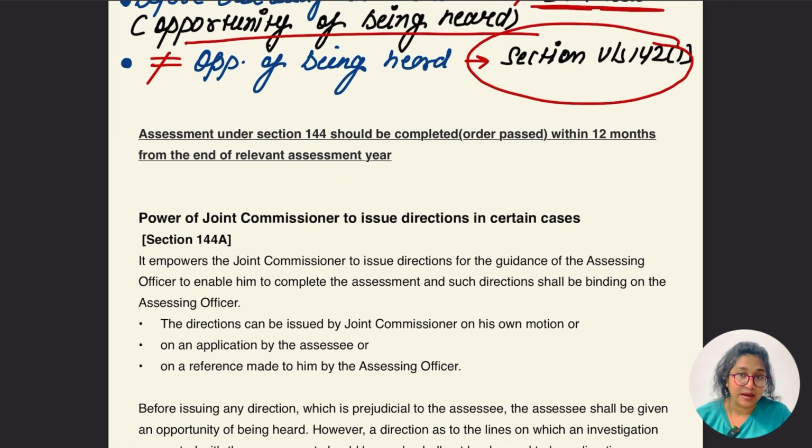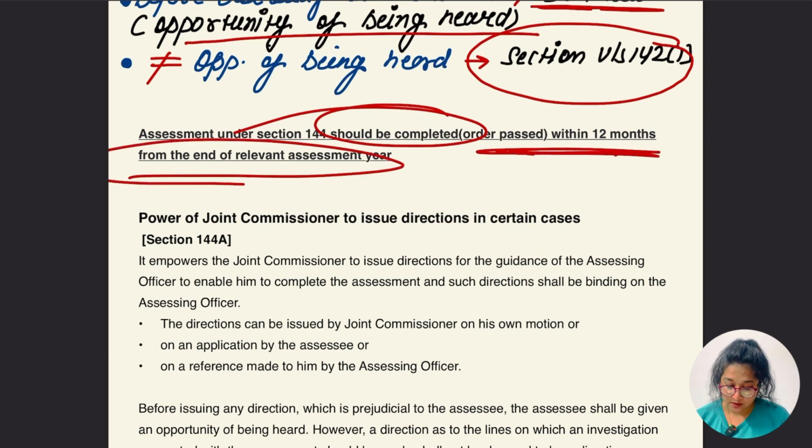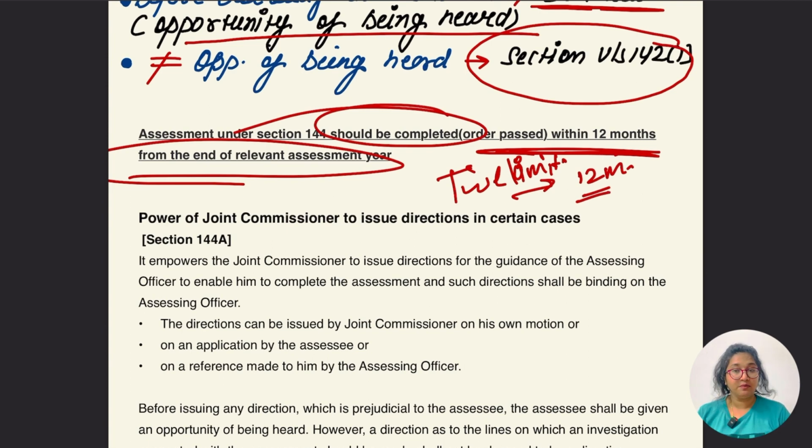And what is the time limit? Let's go for it. Assessment under section 144 should be completed, and the order passed, within 12 months from the end of the relevant assessment year. So this is the time limit, 12 months from the end of the relevant assessment year. The assessment should be completed under section 144, best judgment.